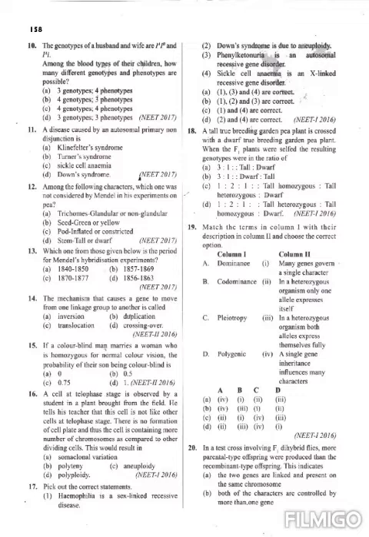Next question, question number 12. Among the following characters, which one was not considered by Mendel in his experiments on pea? The options are trichomes, glandular or non-glandular; seed, green or yellow; pod, inflated or constricted; stem, tall or dwarf.